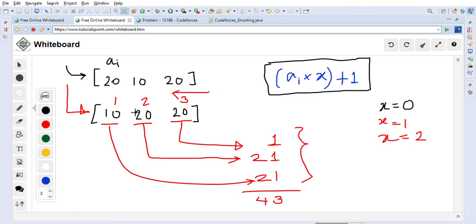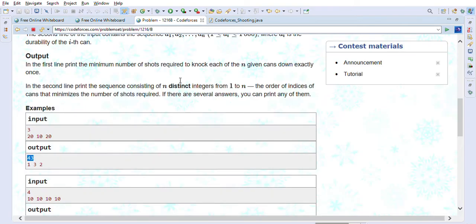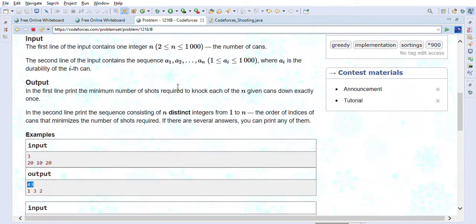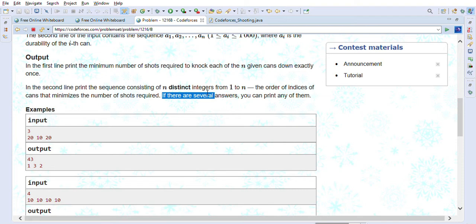So the order can be another order as well, right? As you can see in the problem statement, they have said that if there are several answers, you can print any of them. So there can be another answer also, but the total will be maximum 43 basically, right? So you can take this 20 also in the beginning, or this 20 also in the beginning, correct? Because both are 20. So you can take any of them, this 20 or this 20.